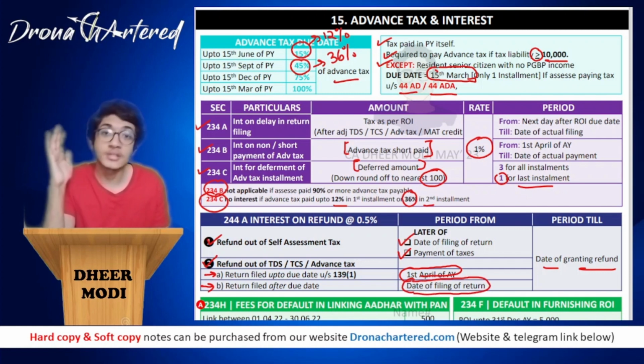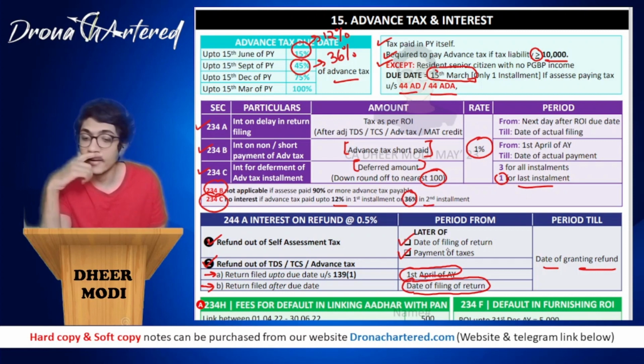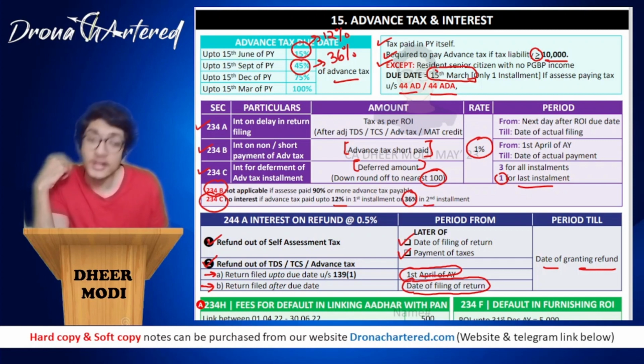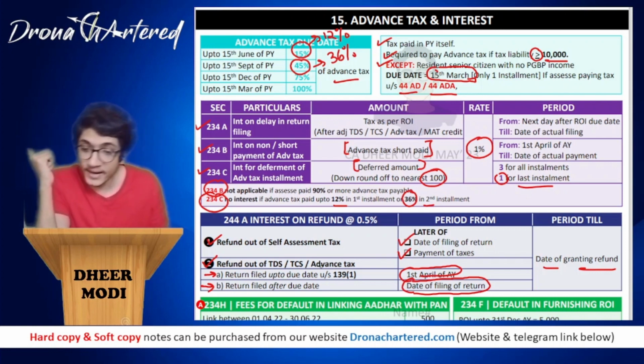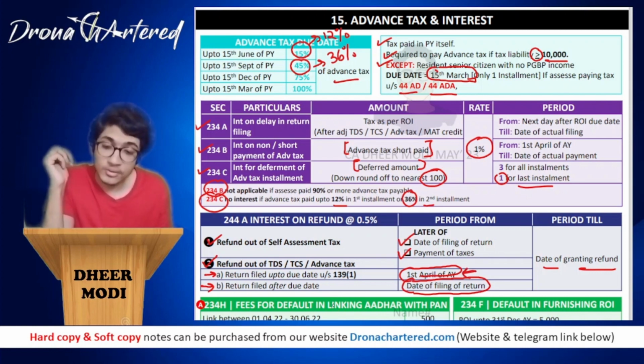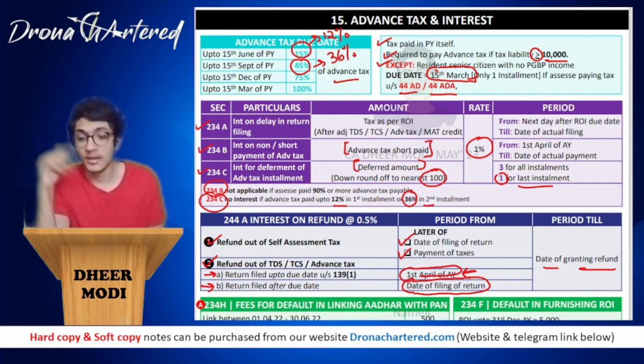Okay, so I hope this section is clear. 244A is 0.5%. If it is self-assessment tax, then later of date of filing of return or payment of taxes. And if it is refund out of TDS, TCS or advance tax, we will check whether return was filed on time or not. If the return was filed on time under section 139(1), it will be 1st April of assessment year. If the return was filed after the due date, then it will be date of filing of return. That is the date when you have actually filed.